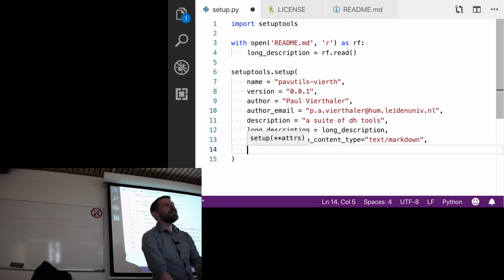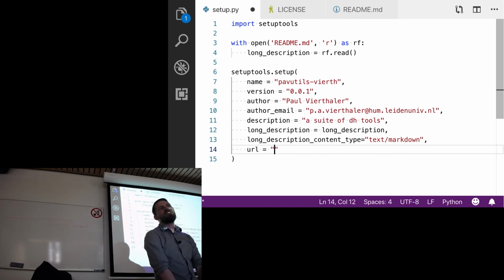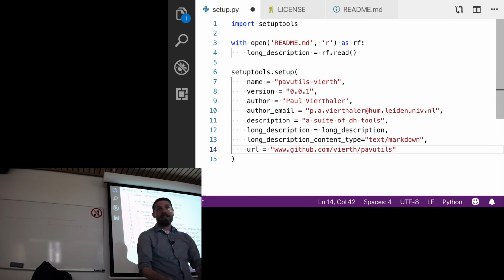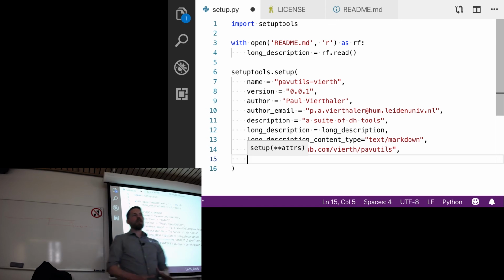And I will also give it a URL. Where does it exist on the internet? This doesn't exist on the internet, so I'll say this is at github.com/virth/pavutils, assuming that it actually existed there. The next thing is actually really critical.